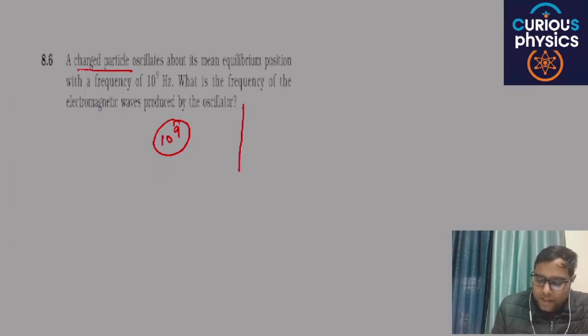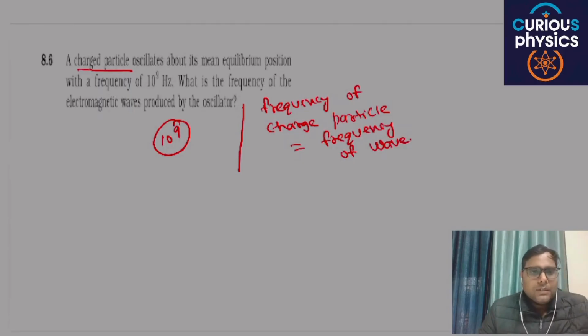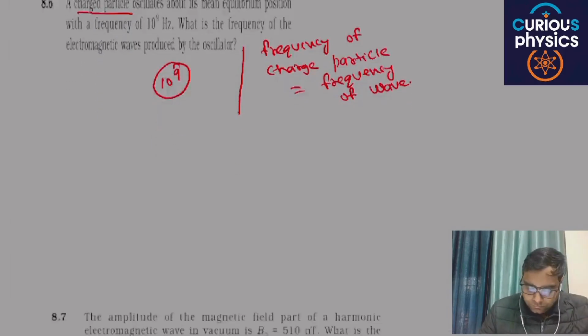Always remember this point: the frequency of the charged particle is equal to the frequency of the wave. Are you able to understand my point or not?